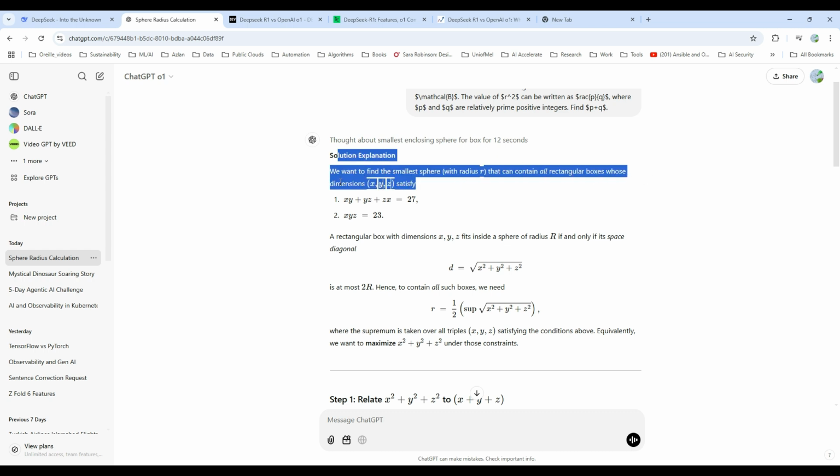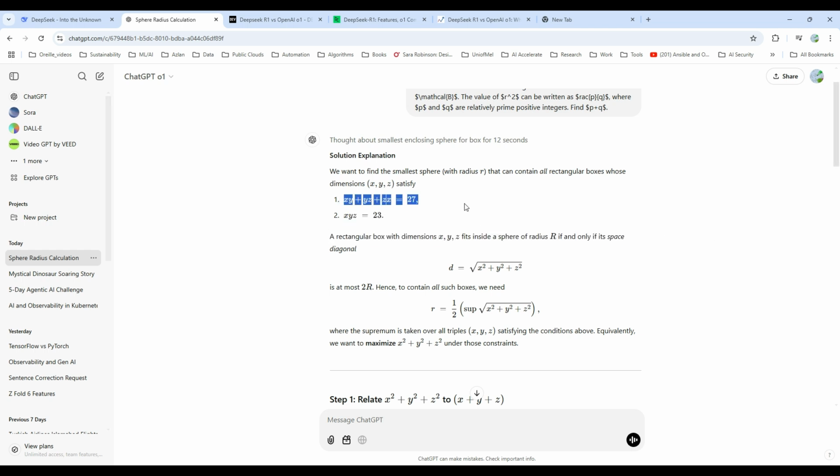So basically, the problem is to find the smallest sphere with radius r that contains all rectangular boxes whose dimensions x, y, z satisfy the given equations. It provides us with the equations, with the dimensions summing to 27, and the dimensions x, y, and z multiplied together equal to 23.